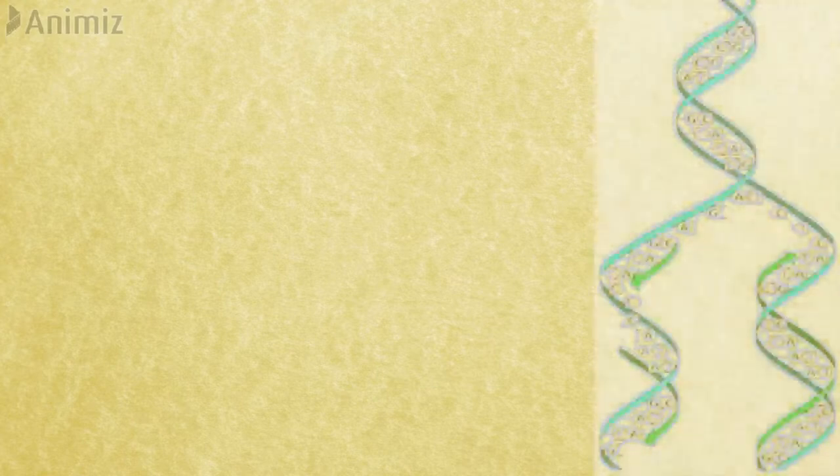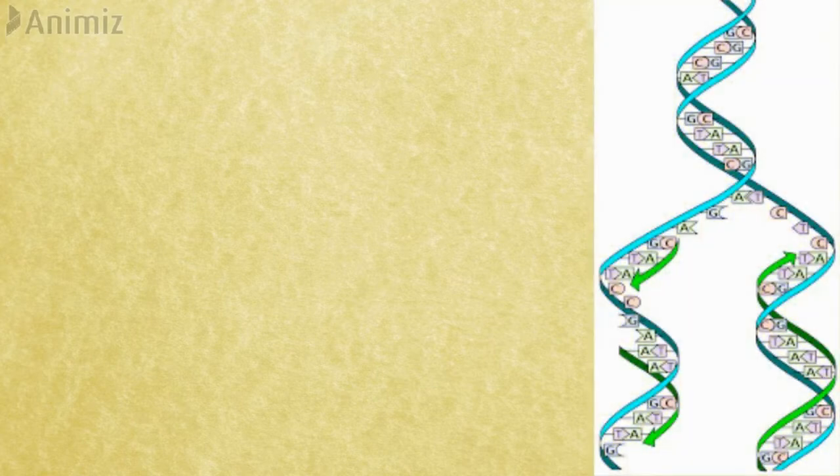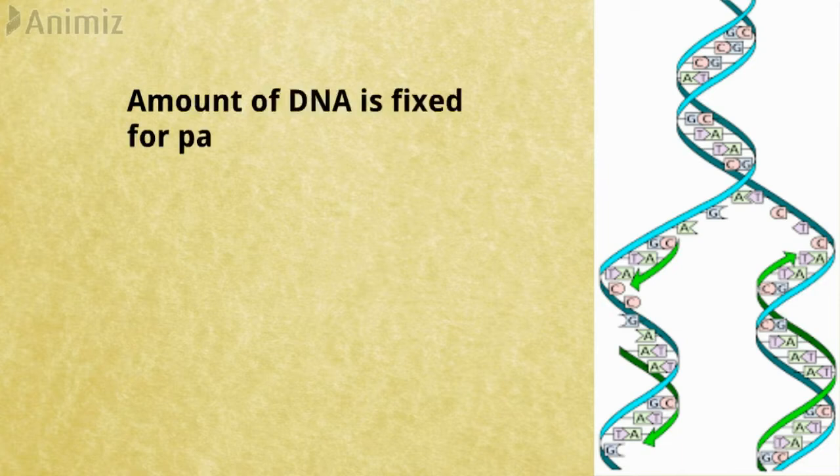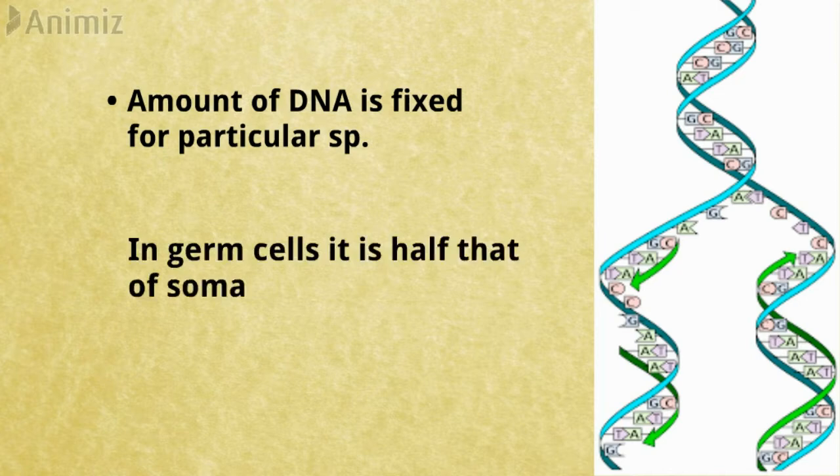DNA is made up of two polynucleotide chains or strands. The two strands are coiled around each other in the form of a double helix. The amount of DNA is fixed for a particular species, as it depends upon the number of chromosomes. The amount of DNA in a germ cell is one half that of somatic cells.